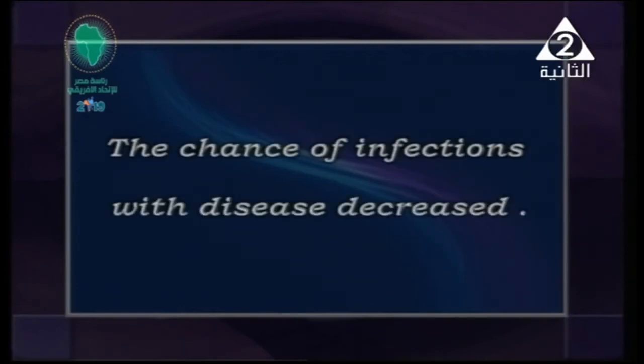And also the chance of infection with diseases will decrease after all that. So we have the structural immunity, as we said, the first line of defense, such as what? Such as the waxy layer, or some plants are covered with hairs and others are covered with thorns, to prevent what? To prevent pathogens from entering the plant.